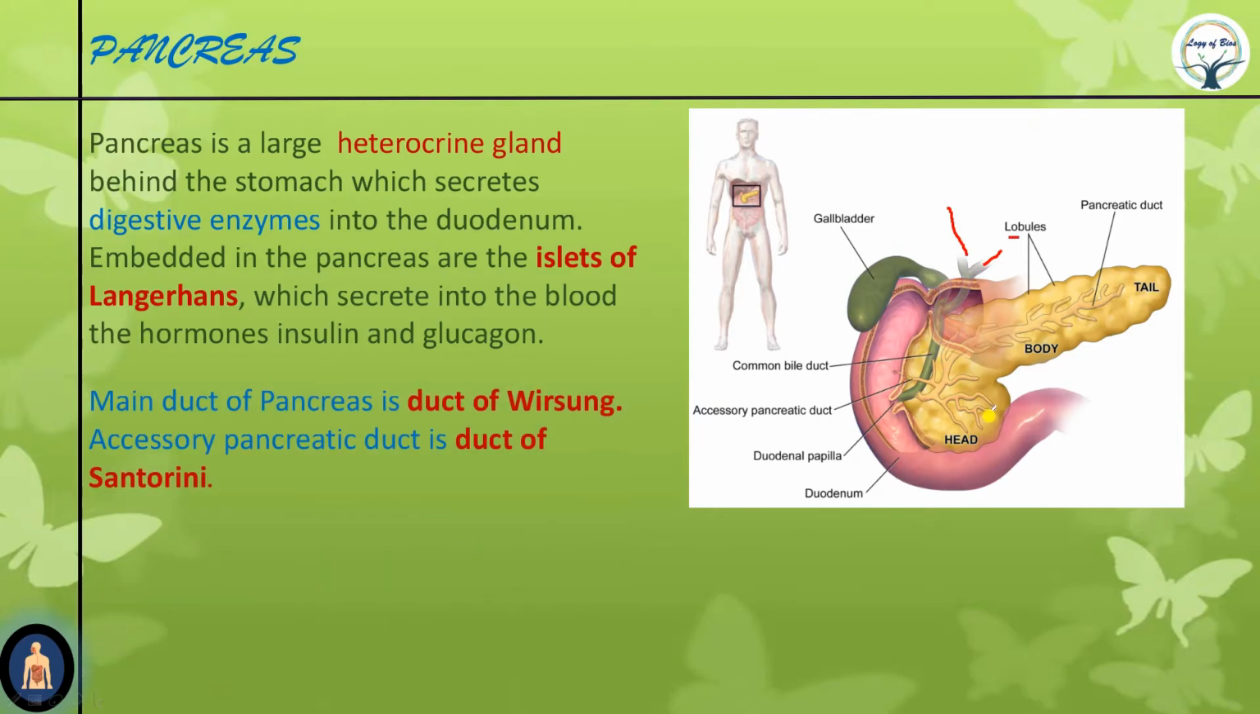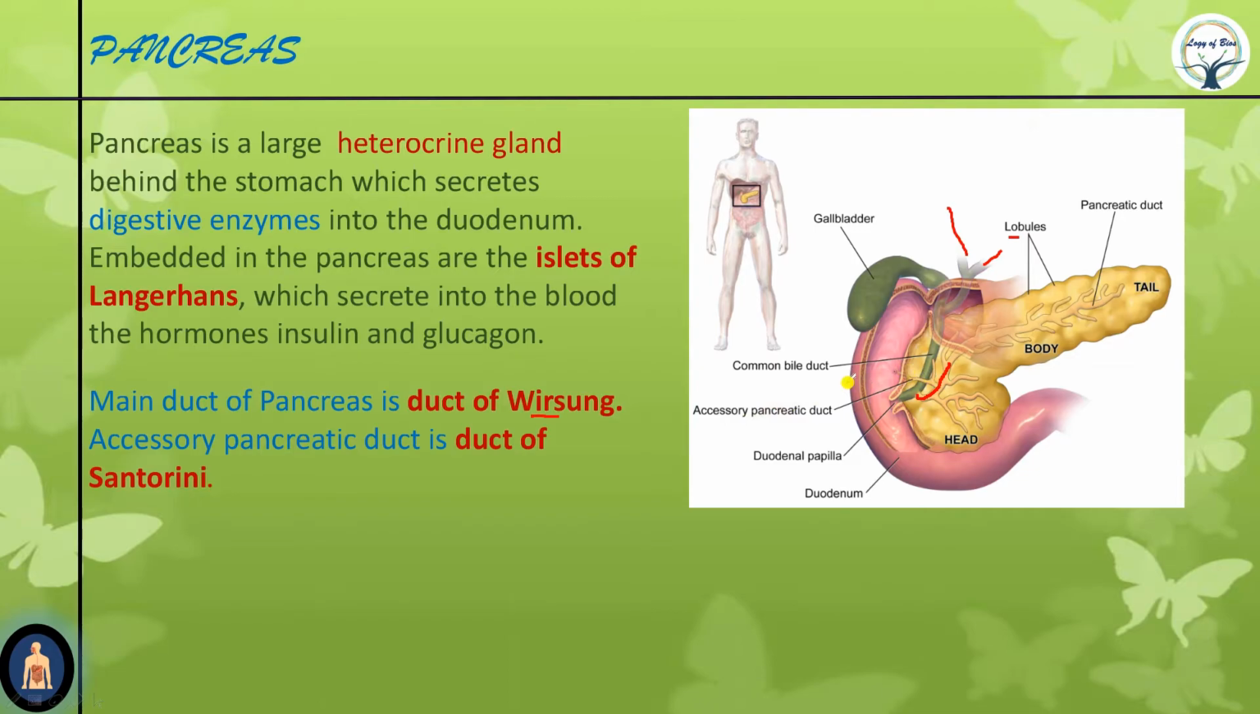Now see, pancreas has two ducts. One is the main duct. This main, bigger duct is known as duct of Wirsung. Duct of Wirsung is the main duct. And there is one more duct known as accessory pancreatic duct, known as duct of Santorini. The smaller one is known as duct of Santorini.